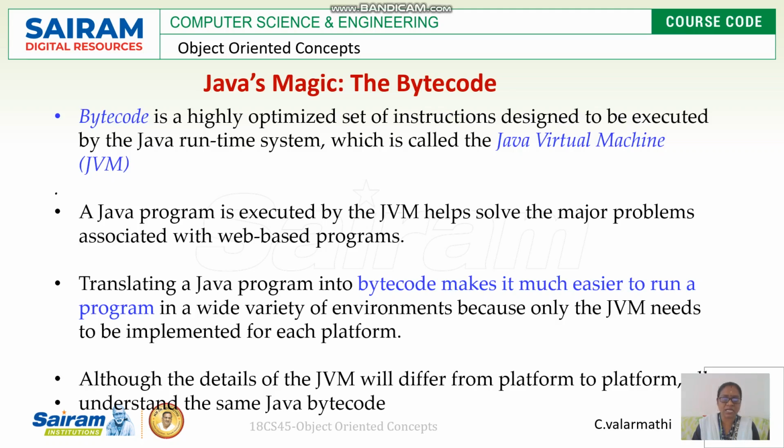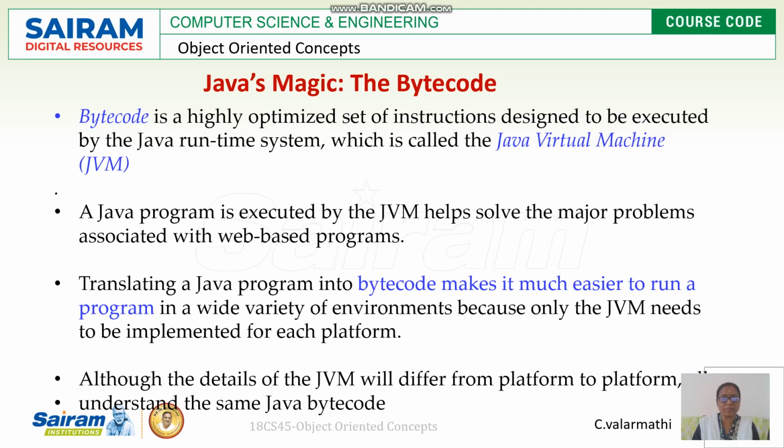If the JVM is installed in your system, it may be any operating system. You can run Java code on Macintosh, on Windows, on Apple, and on other operating systems such as Linux also. Likewise, bytecode is a highly optimized set of instructions, mainly used to execute on any JVM, right? So the Java program is executed by the JVM, to solve the major problems associated with web-based programs. And how does the bytecode work?